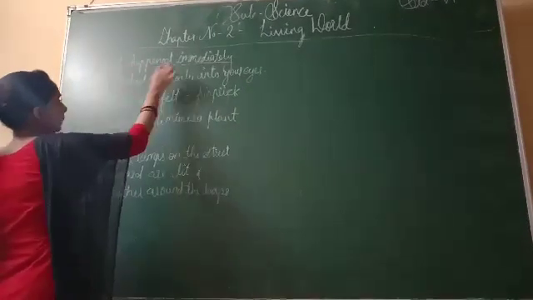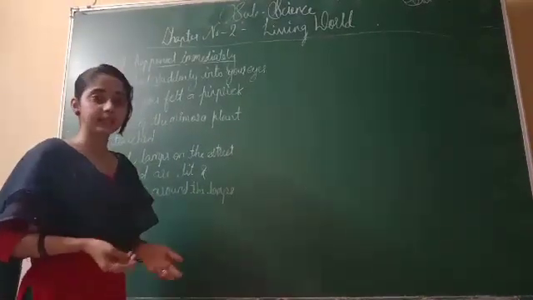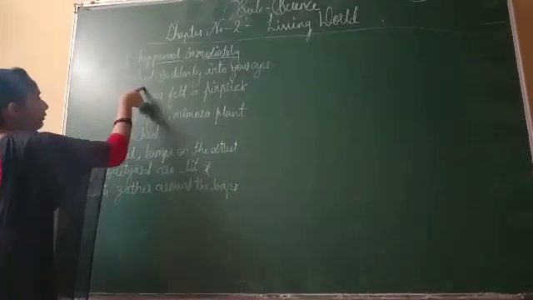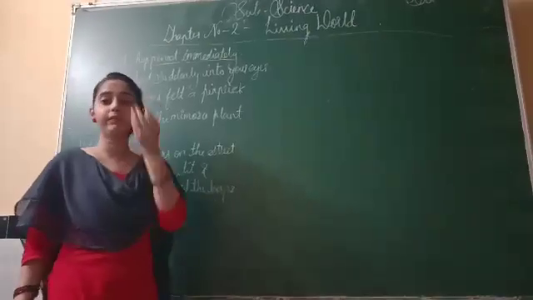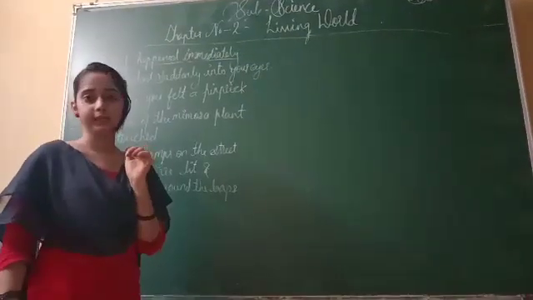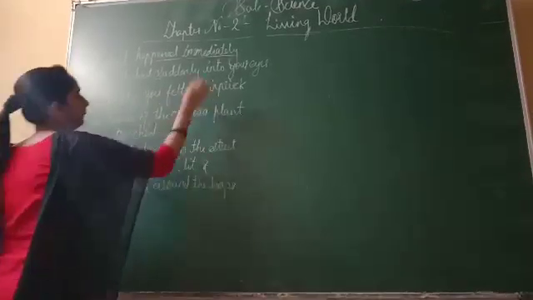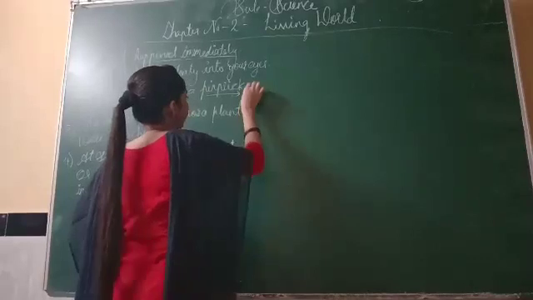See what happens immediately. These are some questions on how you react immediately to this kind of thing. First question: light flashed suddenly into your eyes. If suddenly the light flashes on our eyes, we blink. Next, suddenly you felt a pinprick. The meaning of pinprick is annoyance or irritation.